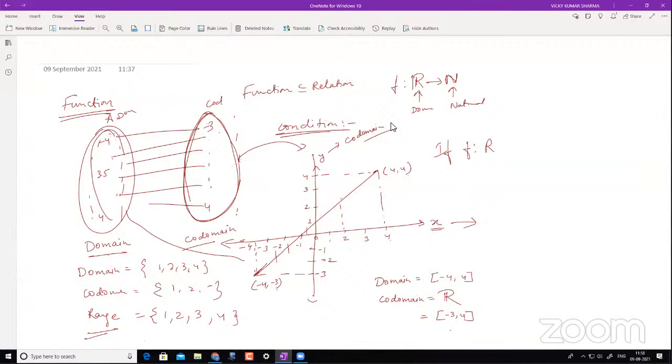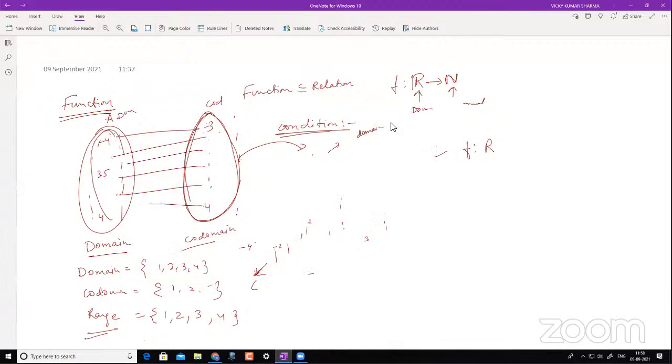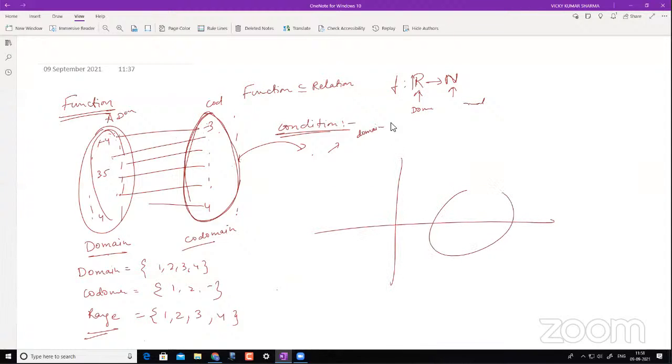Yes, sir. It depends on the function itself. Okay. So now this is fine. Yes, so now let's understand this. That is one way of understanding. Now I have another graph. Sir, what if we change the domain? That will affect the range. Yeah, if you change it, definitely.